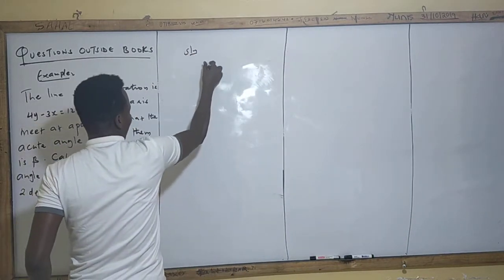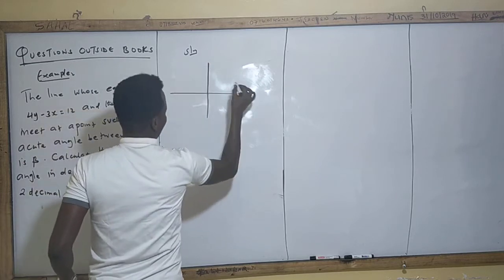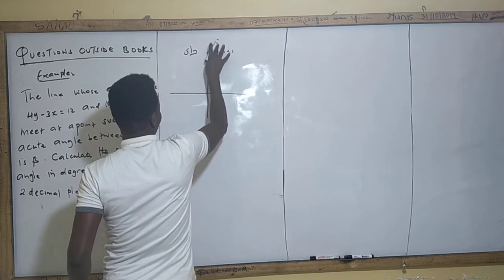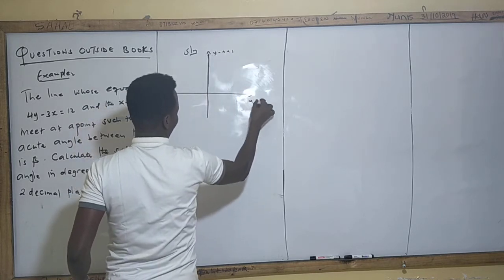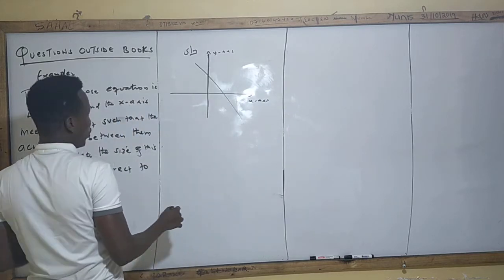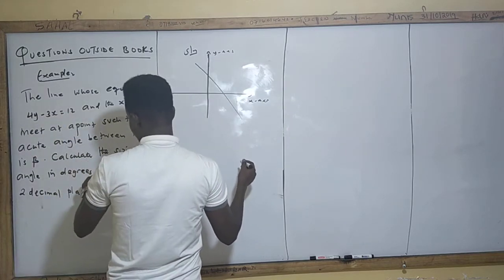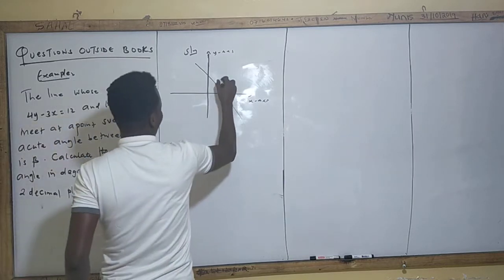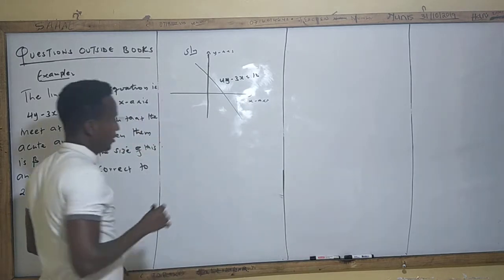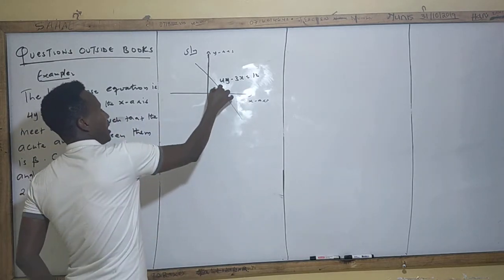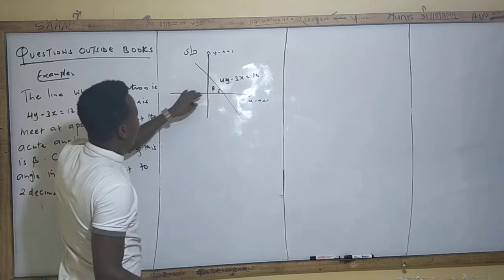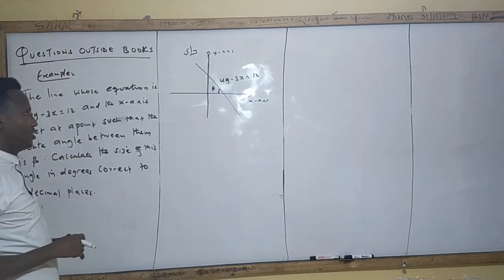So let's say this is the Cartesian plane, okay? This is y-axis, and this is what? x-axis, okay? Let's say this is the line. So the equation of this line is 4y minus 3x is equal to 12, okay? Now we want to get this angle. This is the one they are talking about. The beta they are talking about is this angle that the straight line makes with the x-axis, okay?